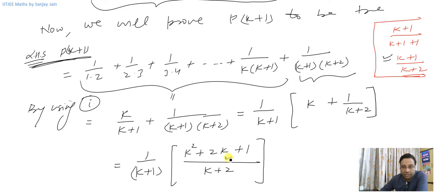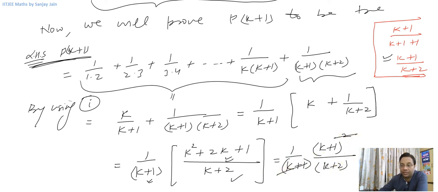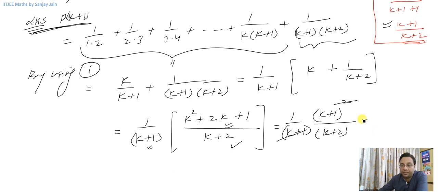And if you notice, this is square of k plus 1, k squared plus 1 squared plus 2 into k into 1. So I can write it as 1 upon k plus 1, and this is k plus 1 whole squared, and this is k plus 2. So this will get cancelled here, and what I have is k plus 1 divided by k plus 2, which is something that I was looking for.